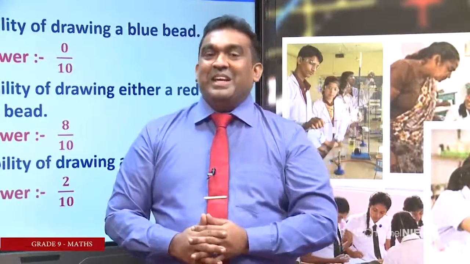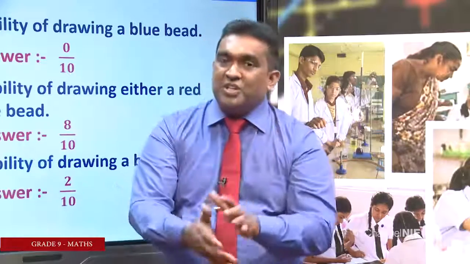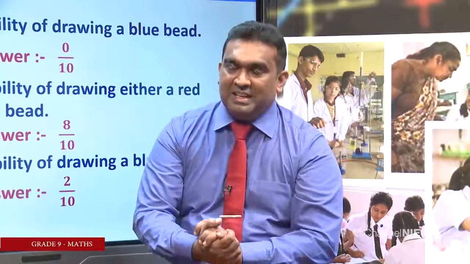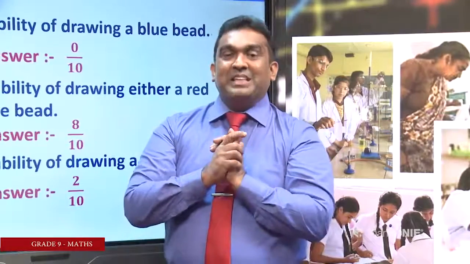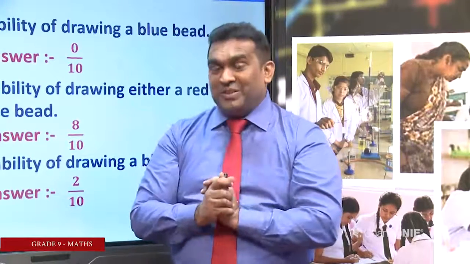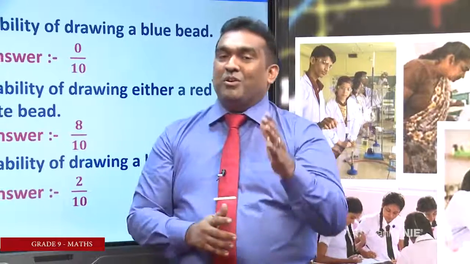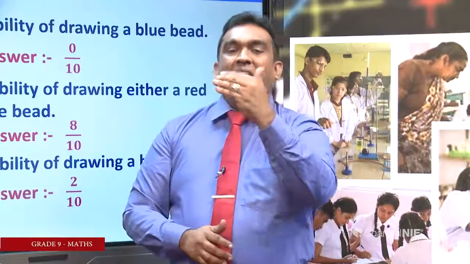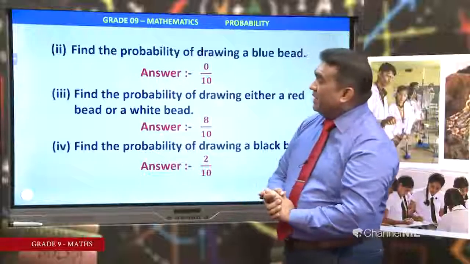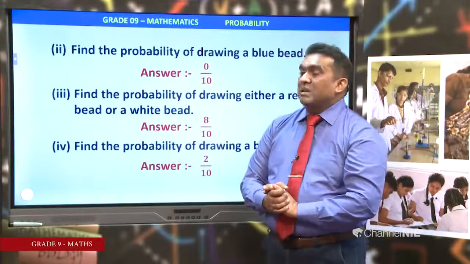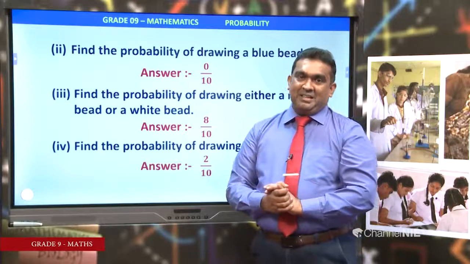Then what is the theoretical definition of probability? Total number of outcomes in the experiment is NS. To find the probability of A, P(A) equals NA over NS. And we did some questions based on theoretical probability.